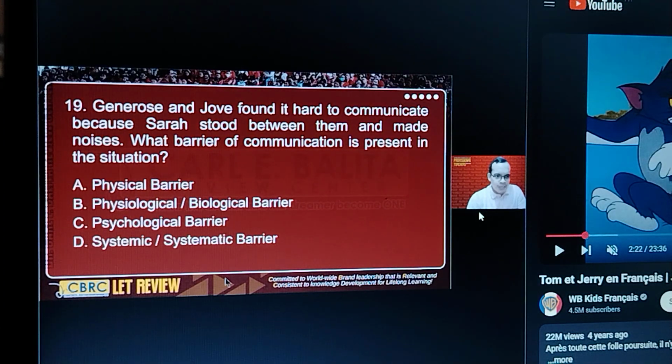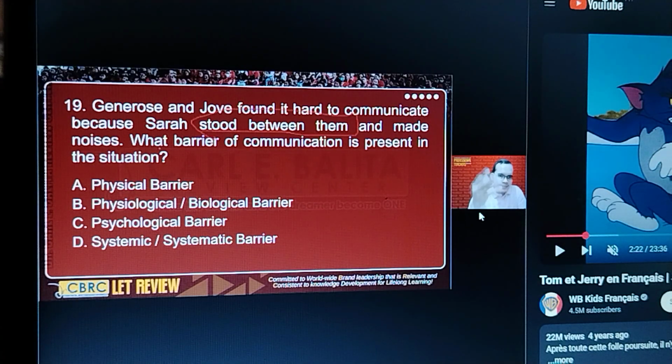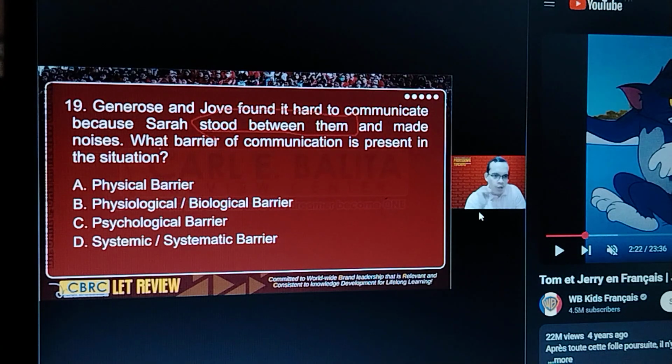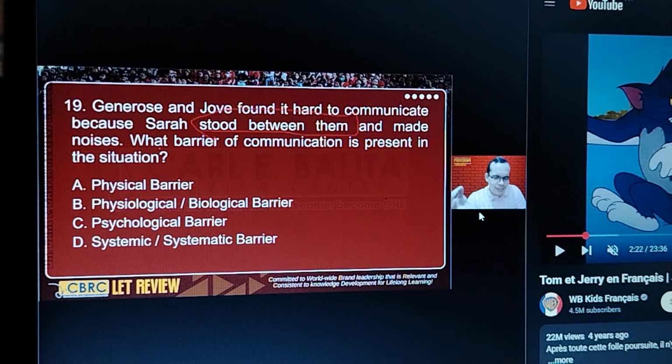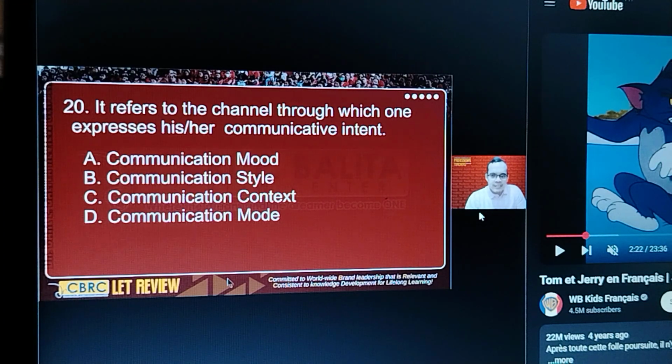19. Okay. What do we call this? Keywords first. Stood between them. So Sarah stood between two people talking. So Sarah is acting as a barrier. What kind of barrier? She is a physical barrier. Am I correct? Yes. Right? She is a physical obstruction between the two people talking.